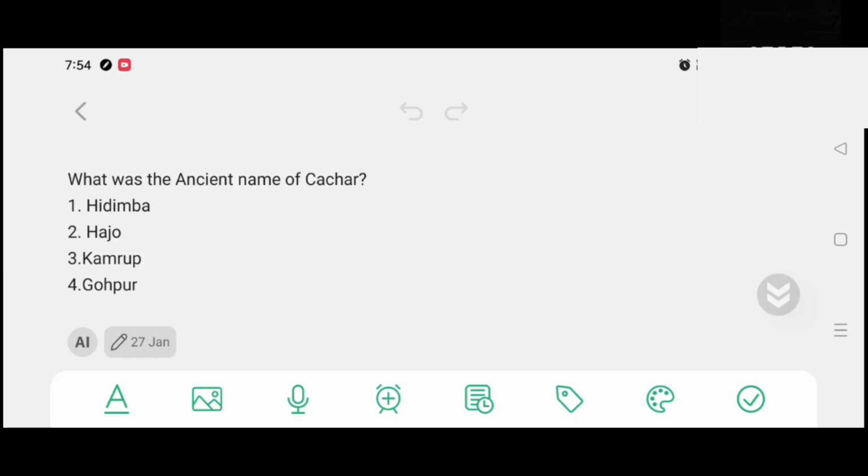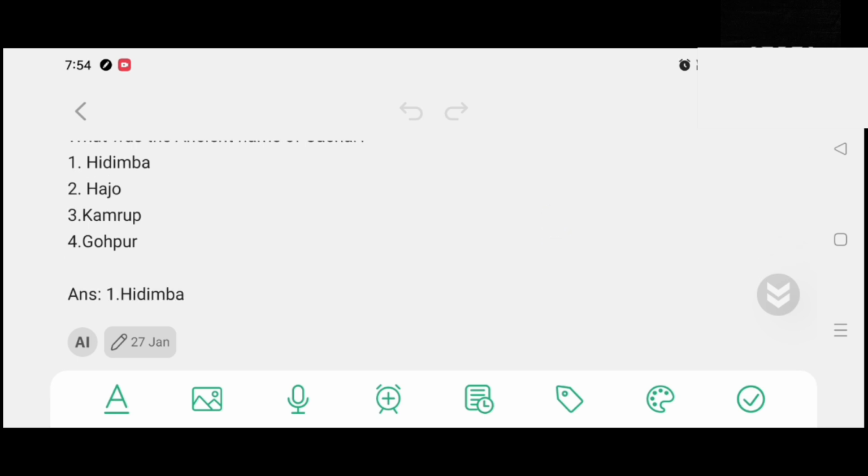What was the ancient name of Kasar? Option number 1, Hidimba. Option number 2, Hazu. Option number 3, Kamrup. Option number 4, Gofur. And the correct answer is option number 1, Hidimba.